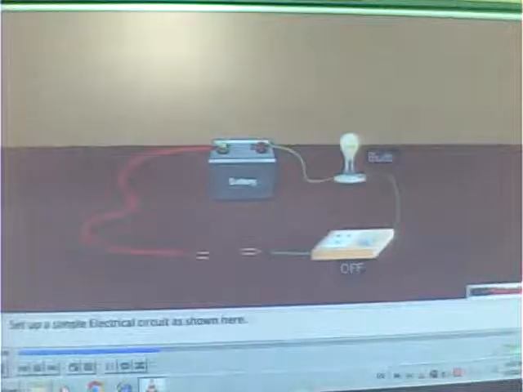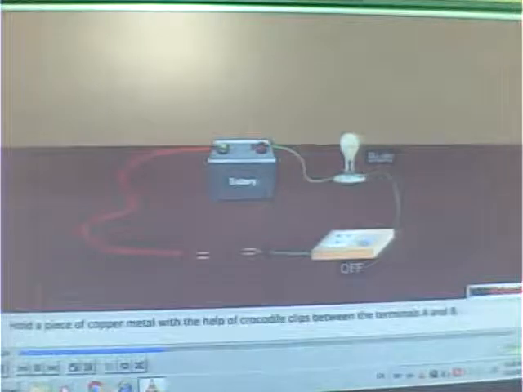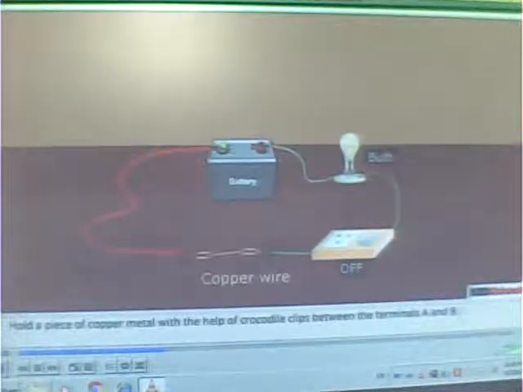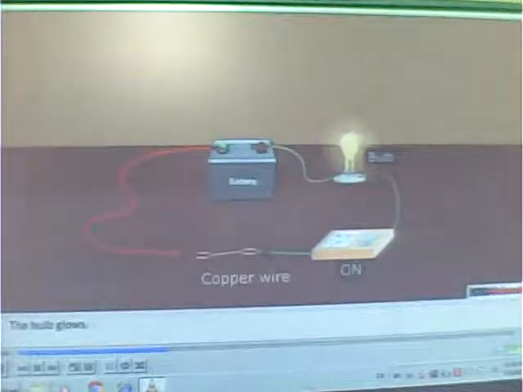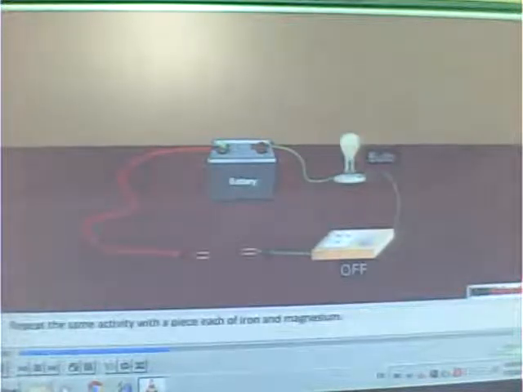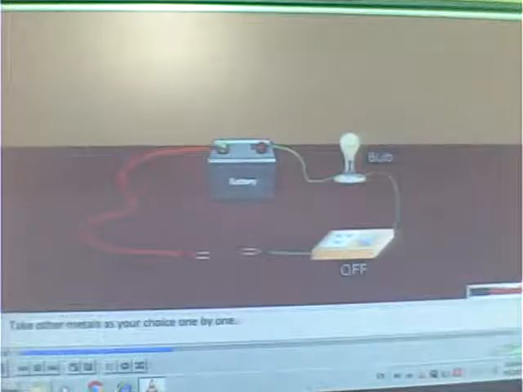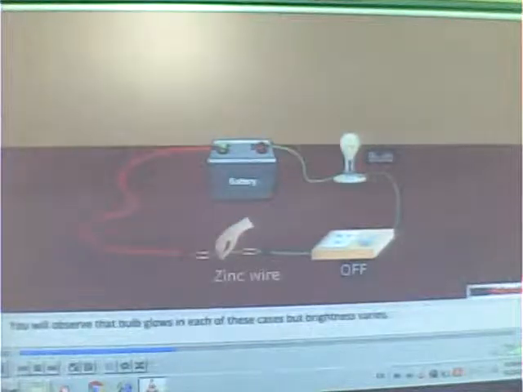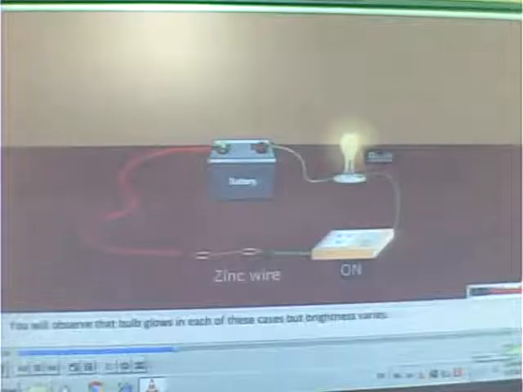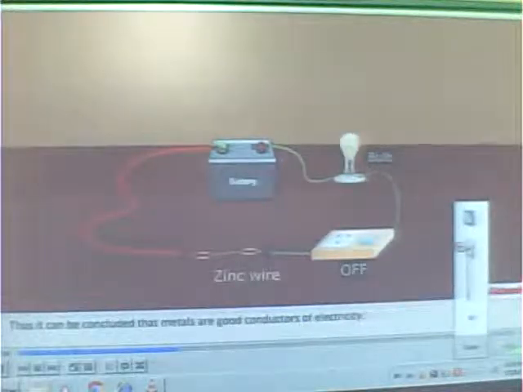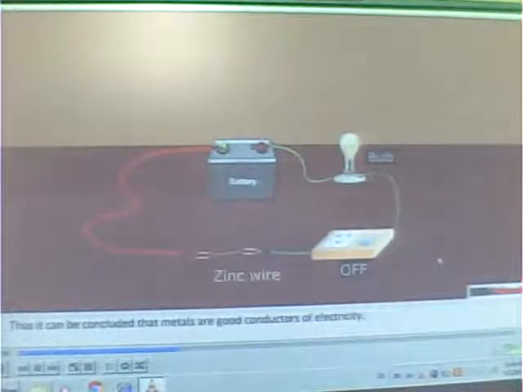Set up a simple electric circuit as shown here. Hold a piece of copper metal with the help of crocodile clips between the terminals A and B. The bulb glows. Repeat the experiment with a piece each of iron and magnesium. Take other metals as your choice, one by one. You will observe that the bulb glows in each case, but the brightness varies. Thus, we can conclude that metals are good conductors of electricity.